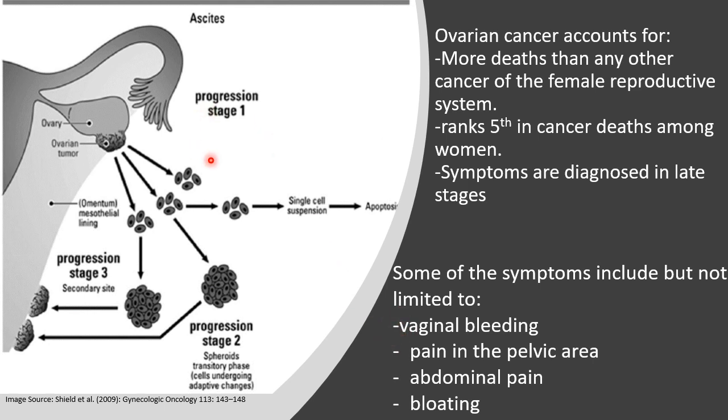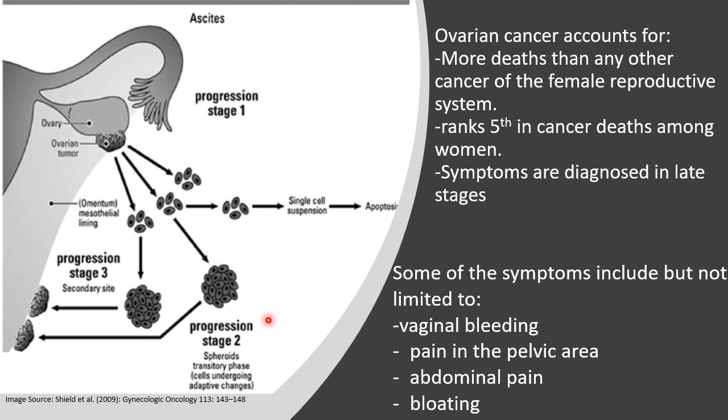We can see over here that in the first stage, which is when the tumors form in the ovary, you can see them in single forms, just one, and at this point they evade apoptosis. Apoptosis is the programmed cell death. When they evade it, the body is no longer functioning properly and they progress to stage 2. They become spheroids and it's a transitory phase.